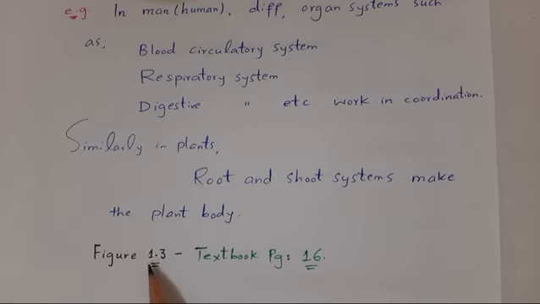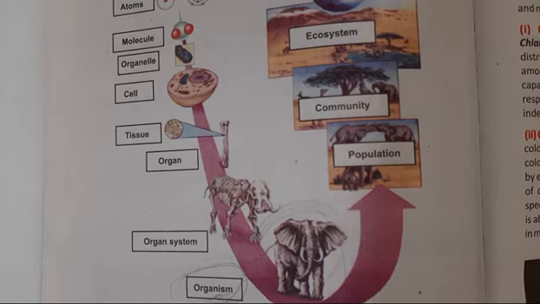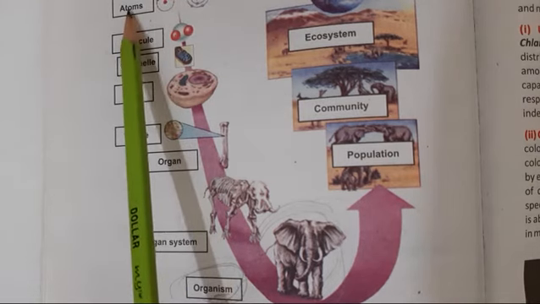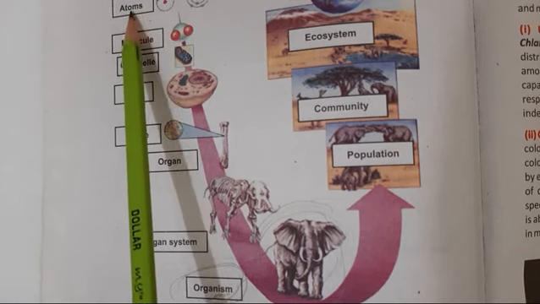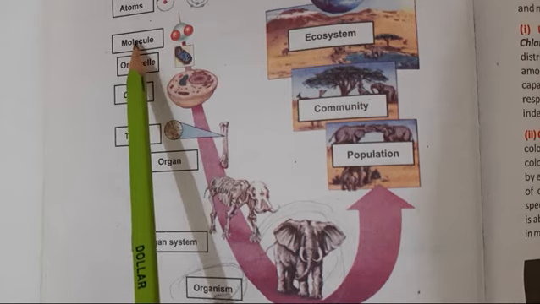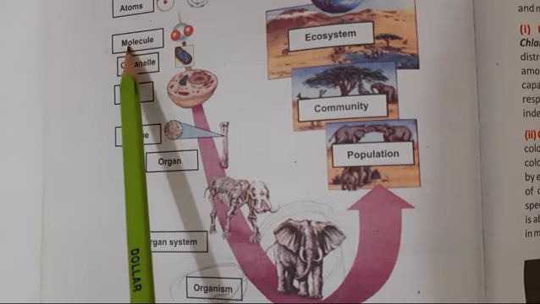Now look into figure 1.3 of the textbook. If you look into this diagram, in the beginning we studied that all types of matter are composed of elements, and each element is made up of small particles called atoms. When atoms combine, they form molecules, and when atoms of biomolecules combine, they form biomolecules. And there are two types of biomolecules: the micromolecules and macromolecules.